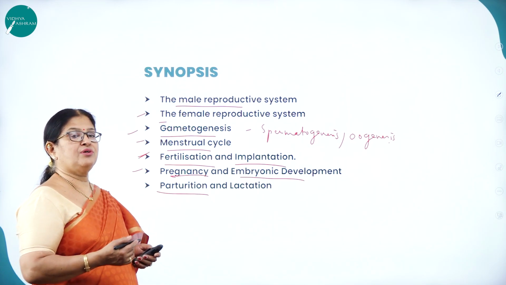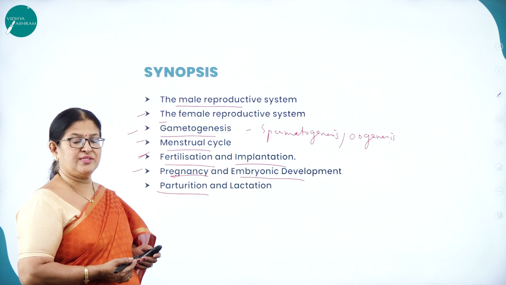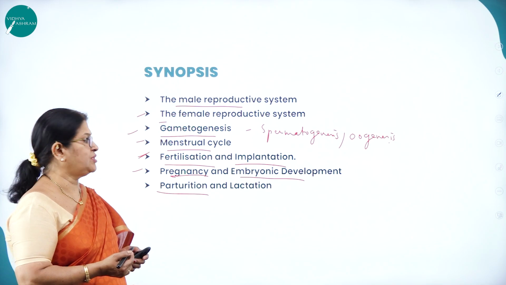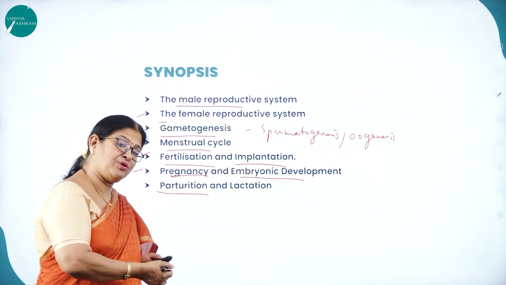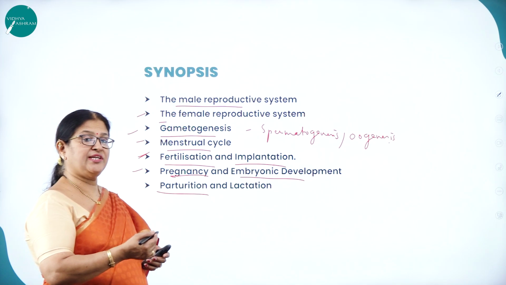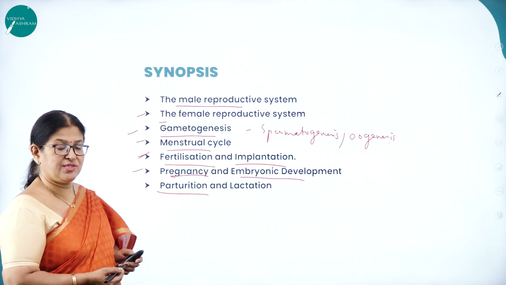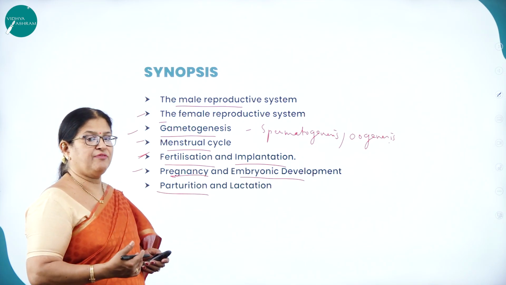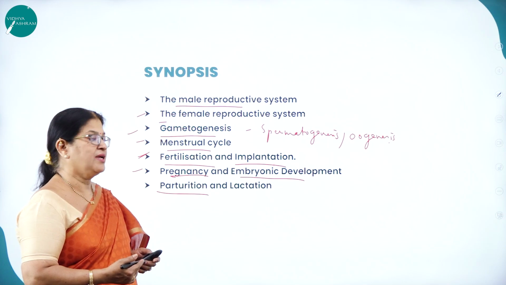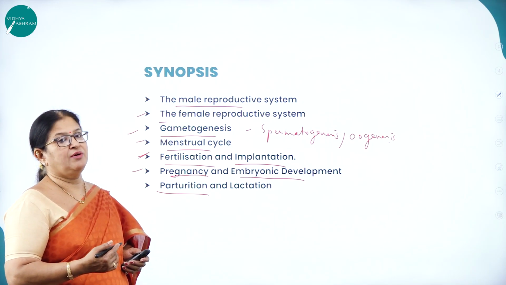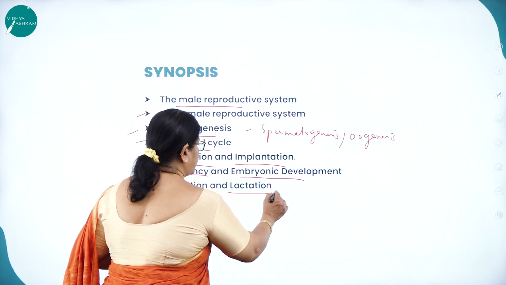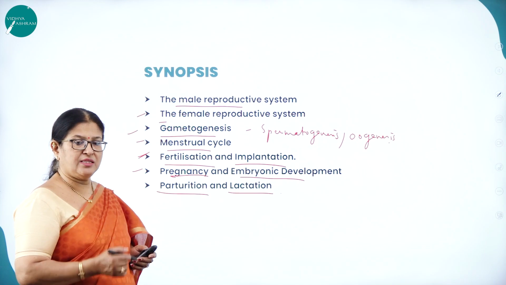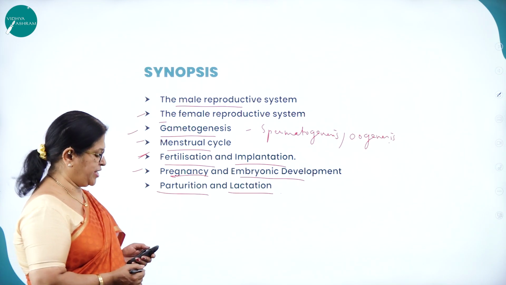Then lactation. As I said, human beings are mammals. As you know, they feed the young ones with milk through the mammary glands. The mammary gland is also structurally and functionally associated with the female reproductive system, which helps during the process of pregnancy. At the end of pregnancy, the mammary glands will produce milk, and that will help in feeding the young ones once they are born. So that process is called what? Lactation. So all these are the very important things which you come across in this particular chapter called human reproduction.